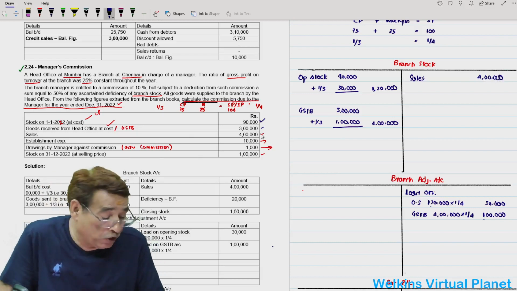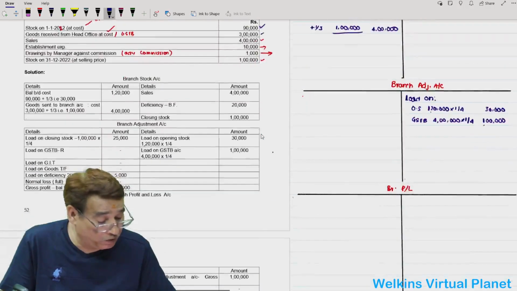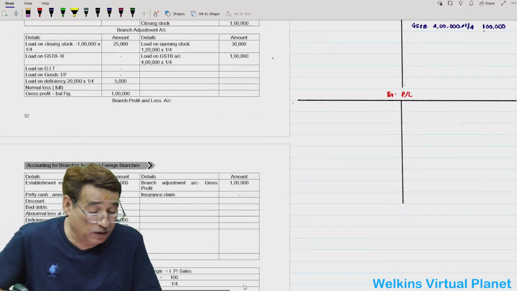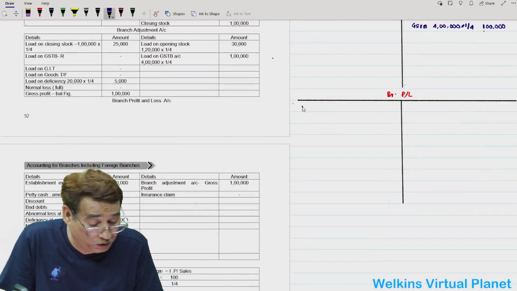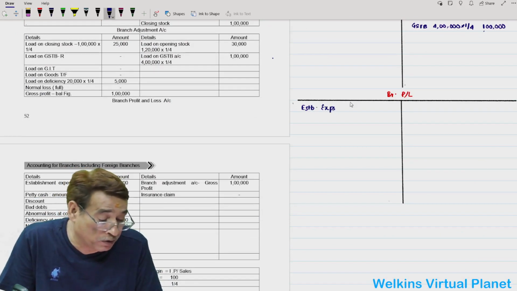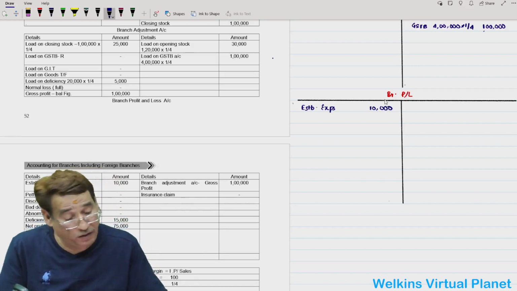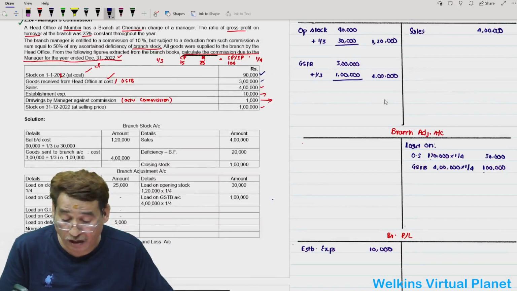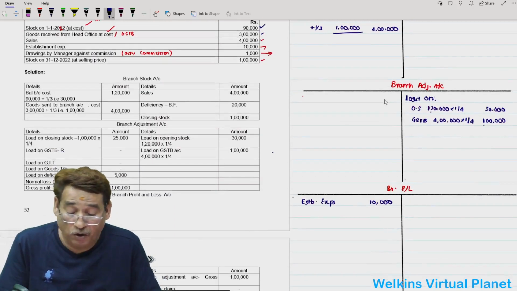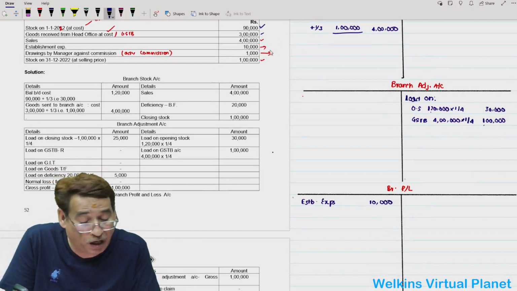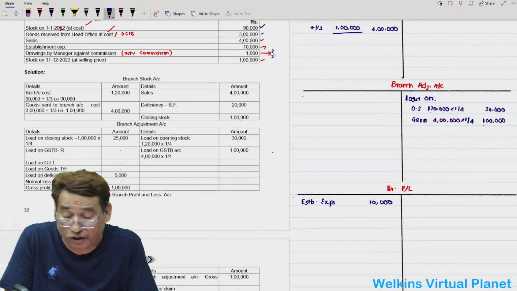Then we have establishment expenses. Establishment expenses are equal to 10,000. So establishment expenses you are going to write to the debit side of profit and loss account. Establishment expenses, that is equal to 10,000. After the establishment expenses, now we have in this case drawings by manager against commission. How we will deal with that, I will let you know after a while.